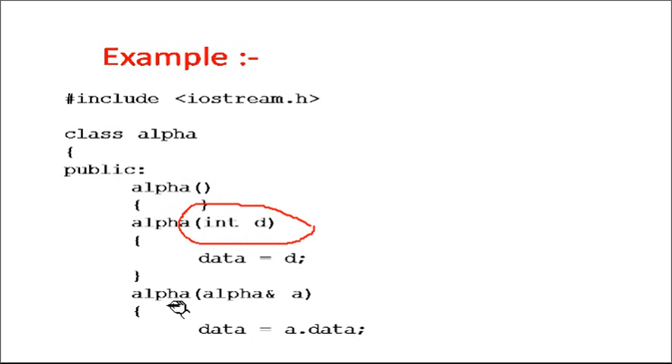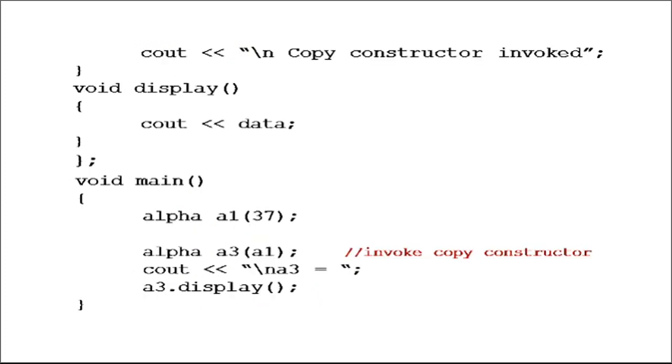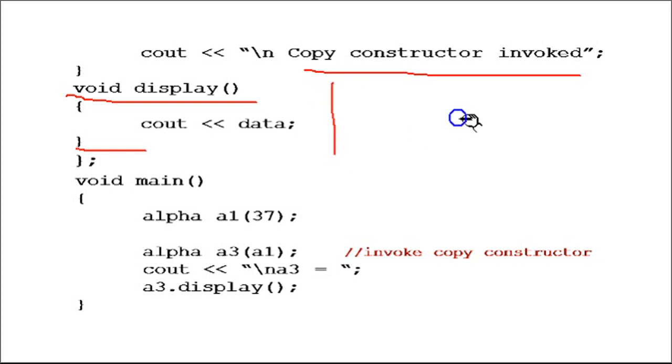Then we have one more constructor called the copy constructor. When we provide the definition of the copy constructor, we take the argument by reference, right? In that we have displayed some message like "copy constructor invoked", right? And then we have one function called the display function. So in this example we have three constructors: the default constructor, the copy constructor, and the parameterized constructor, which takes exactly one parameter, right?